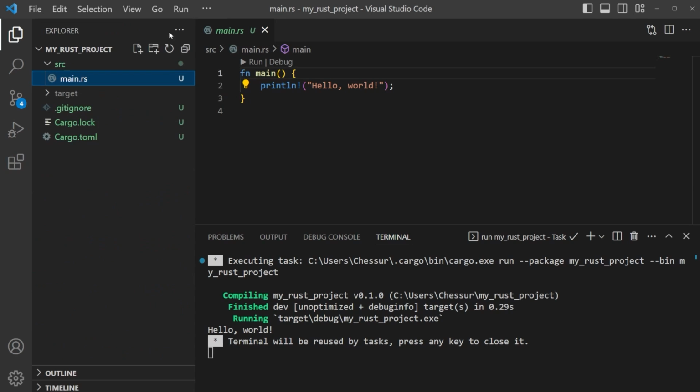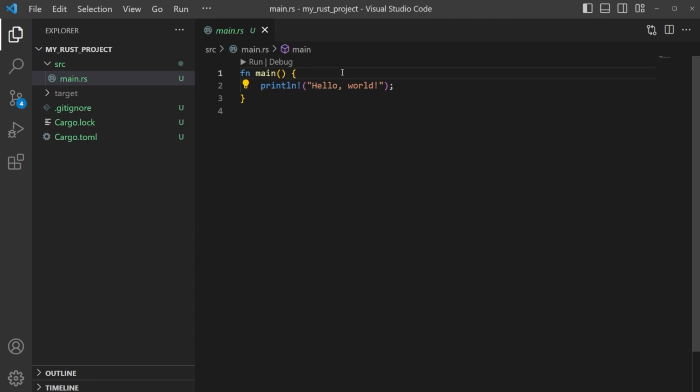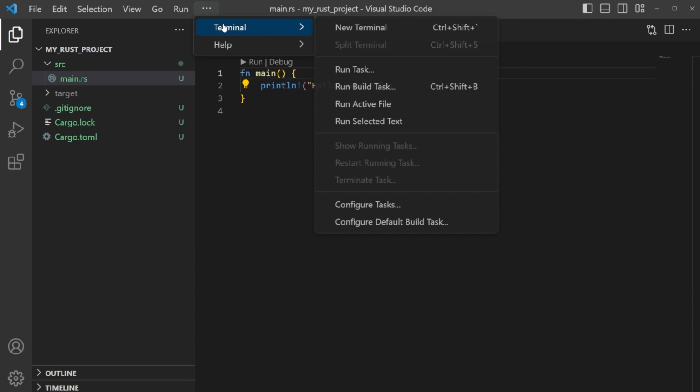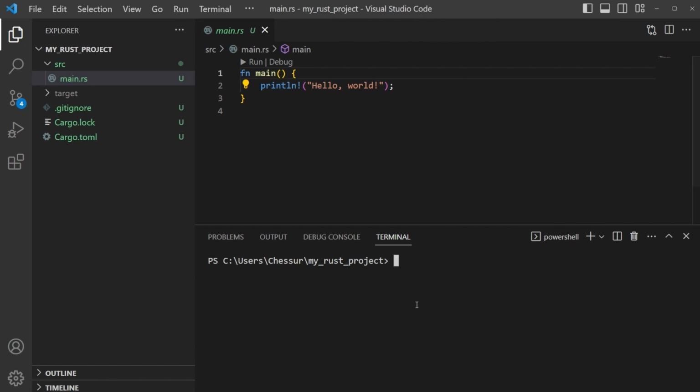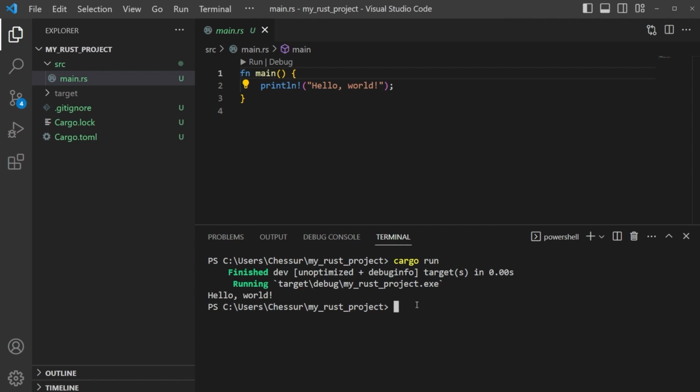So if you take a look, we can see that it says, hey, hello world. It printed that out. That's great. And we can just hit any key to close this out. We can open a new terminal. We can actually do this from cargo as well. So what we can type in is cargo run, and then that will run this. And you can see it says hello world as well.